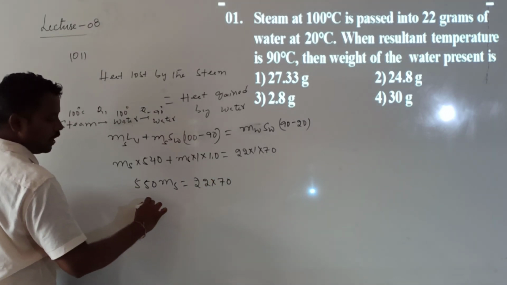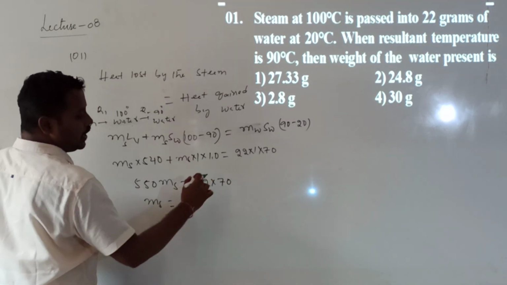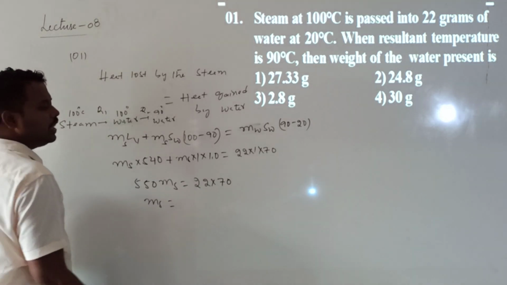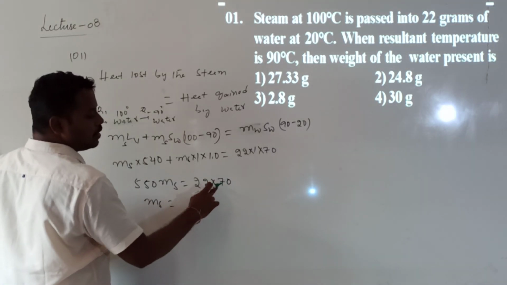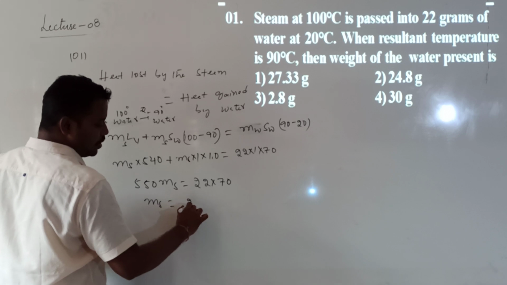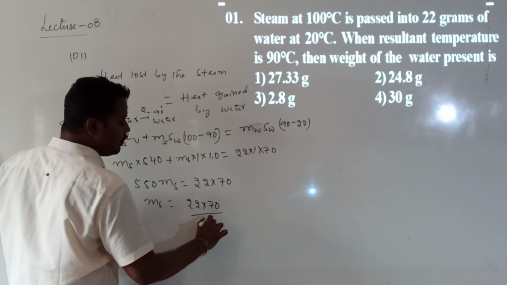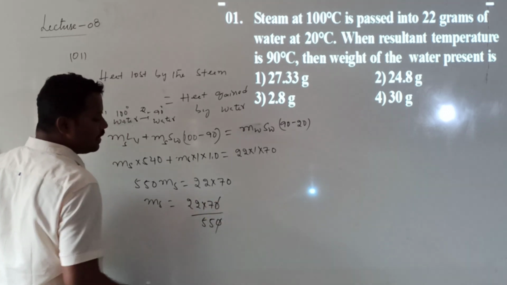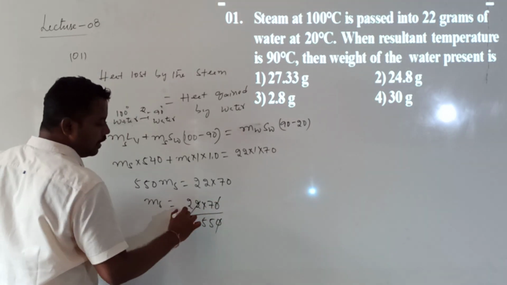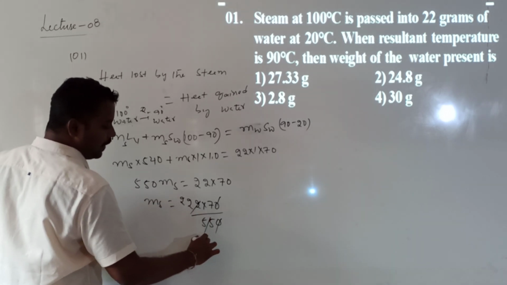From this, the Ms value is given by 22 into 70 divided by how much? 550. So the 0 cancels. 11 twos are 22, 11 fives are 55.